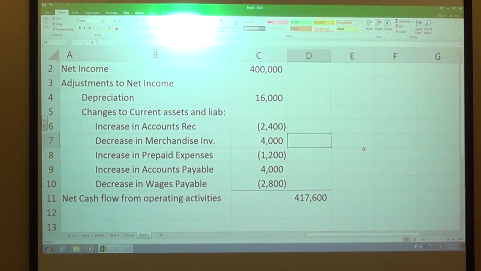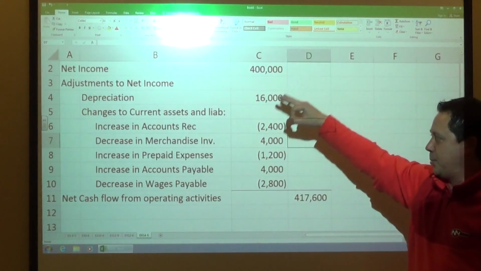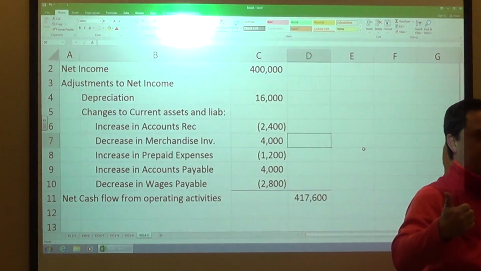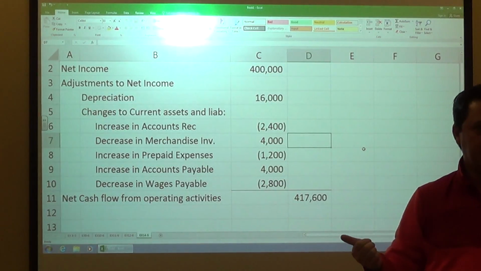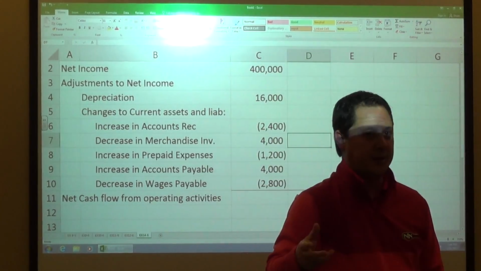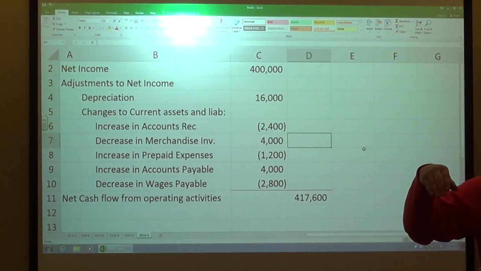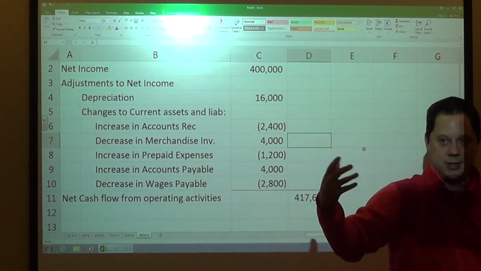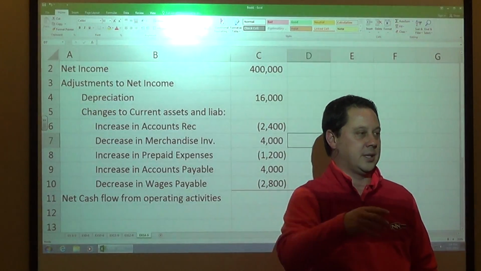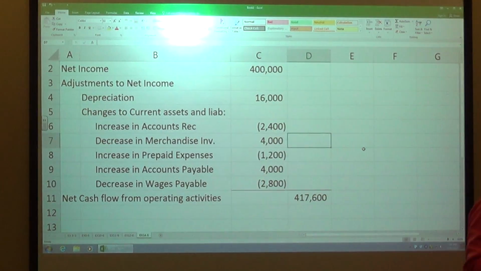So remember you have the three categories. You have your operations, and we just did that part there. And you have your investing, which is the fixed assets that you have. So buildings, equipment, those type of things that help support that operating activities. And then you have your financing activities, which is how you acquire debt or sell portions of the company or different things like that. You'll see some companies actually will buy back a lot.